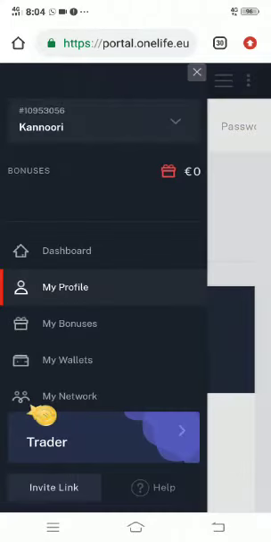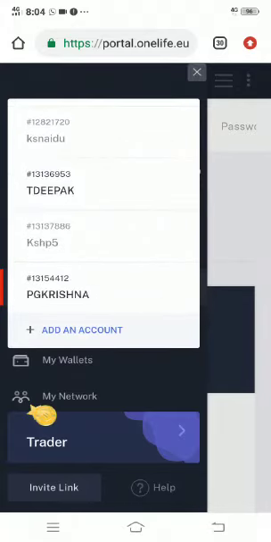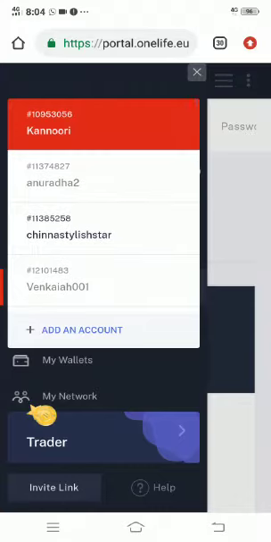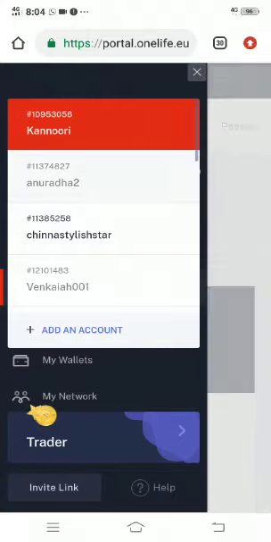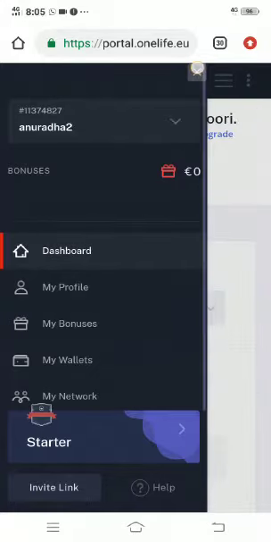If you have any doubt, you just click over here. All the accounts will be displayed over here also. If you want to check each individual account in the dashboard itself, you have to click on the corresponding account over here. Here you see, you have successfully switched account. So here the dashboard for the corresponding account will be displayed.